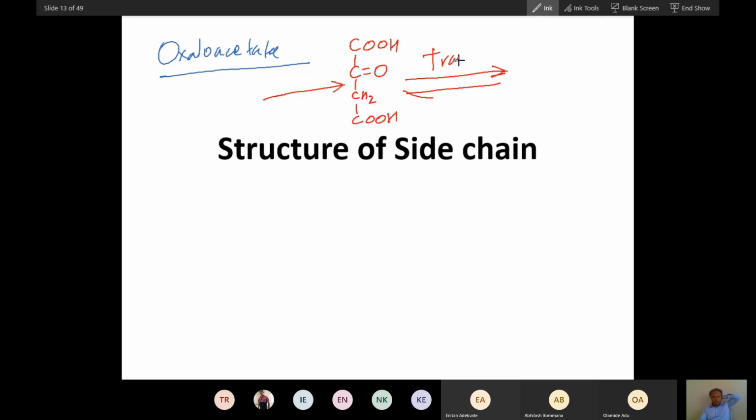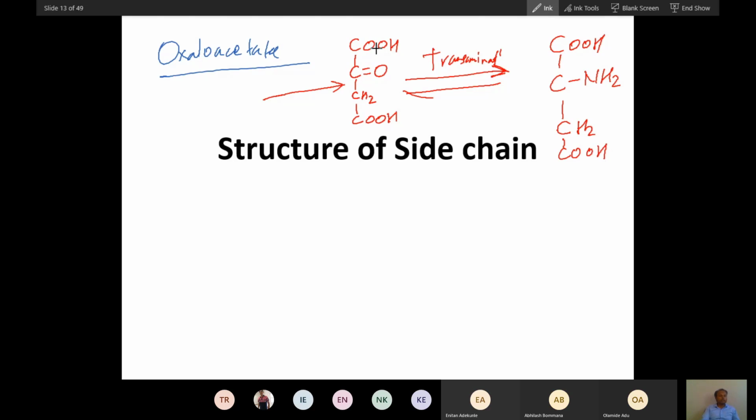In a transamination reaction, if an amine is added, it becomes aspartate like this. So in place of this, it becomes aspartate.